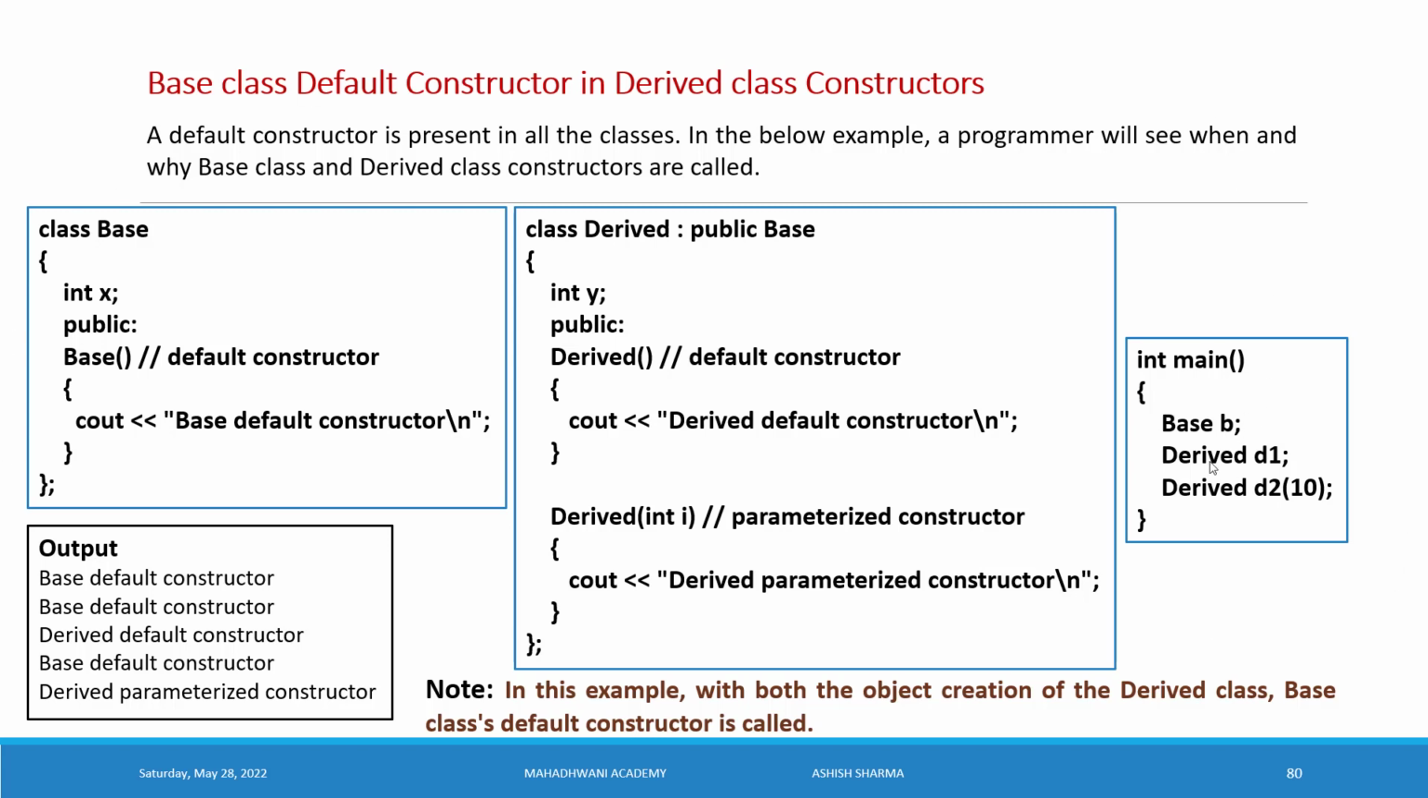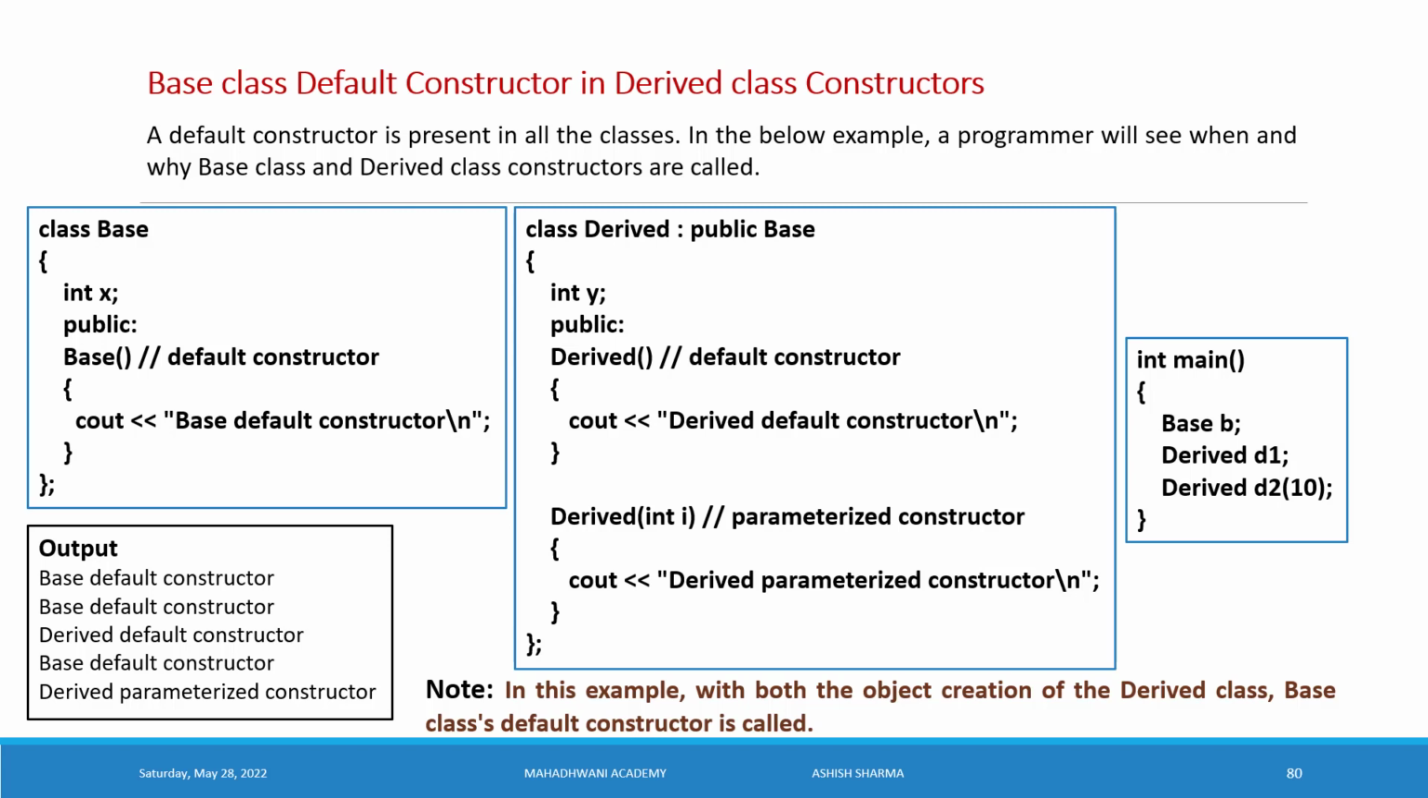Whenever you create an object of the class, the constructor is invoked automatically by the compiler. It means your constructor is invoked by the compiler automatically, and you will get the result "base default constructor". So that's why you are receiving the output here: base default constructor. Now come back again to the main function.